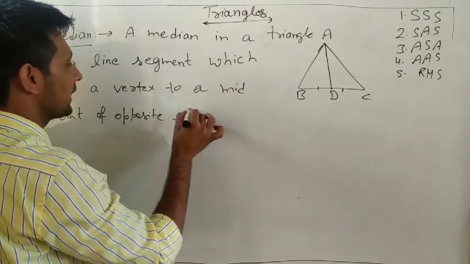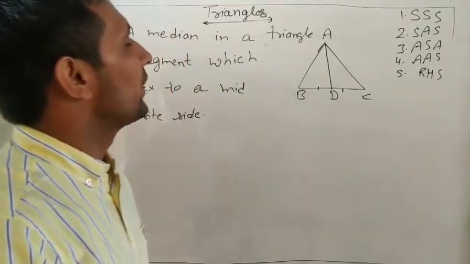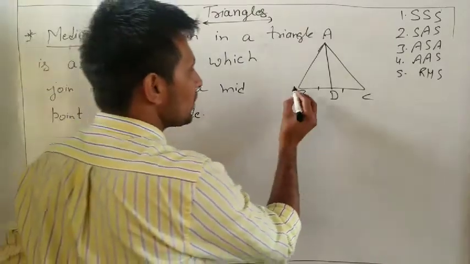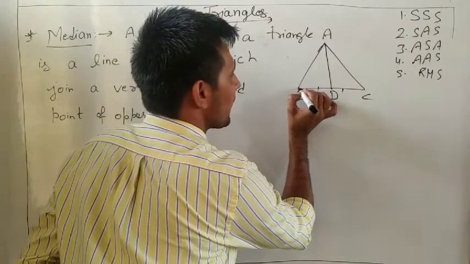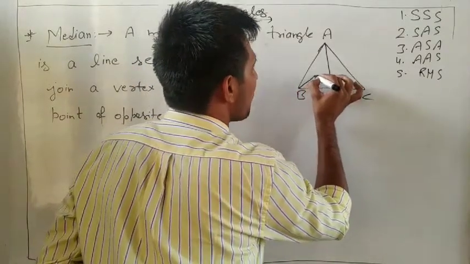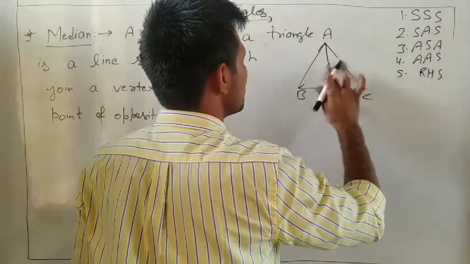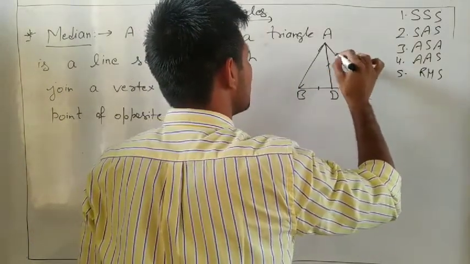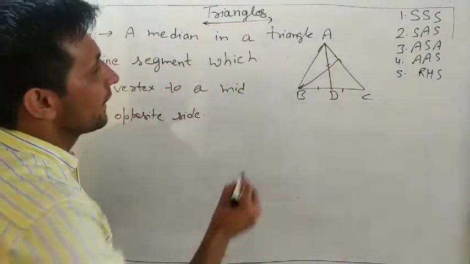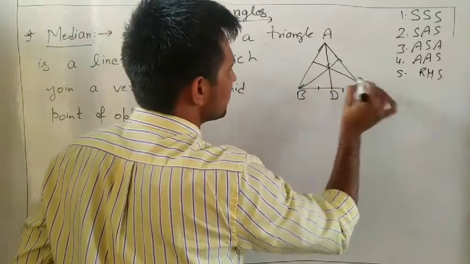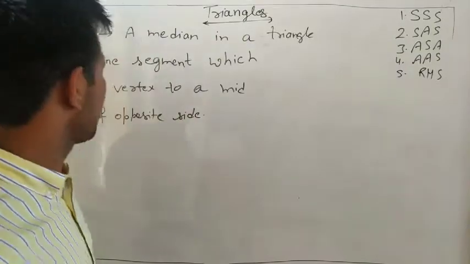If you want to draw a median from B, draw a line from the vertex to the midpoint of the opposite side. Always the midpoint. Understand? Here also, join from the vertex to the midpoint.